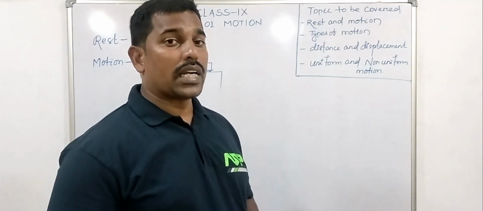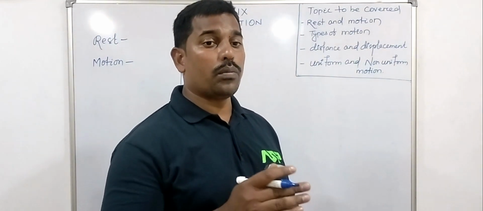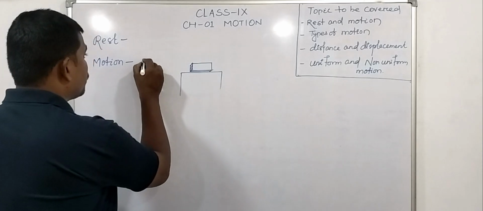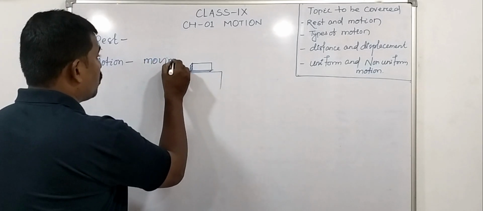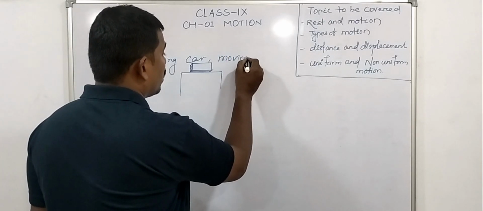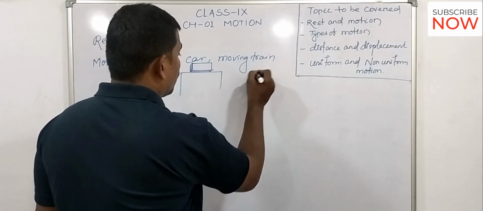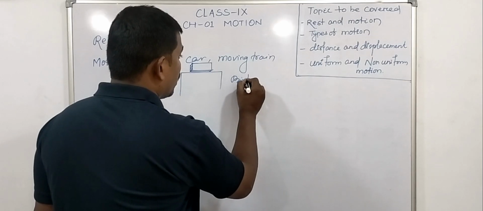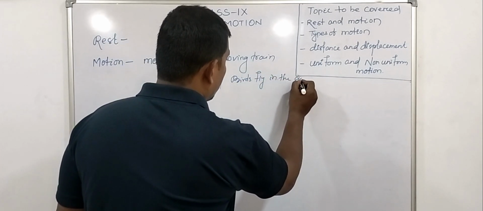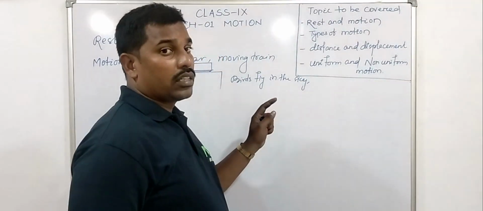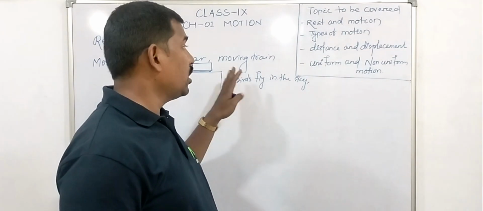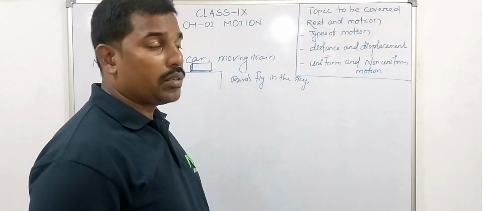For example, birds flying in the sky, a moving car, a moving train, etc. are in motion. In this case, the object changes its position with respect to time or surrounding, so we can consider these as in motion.